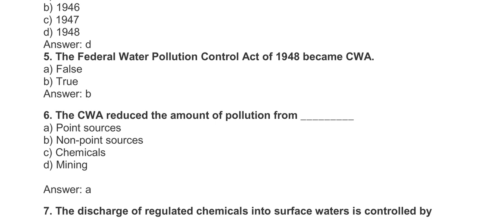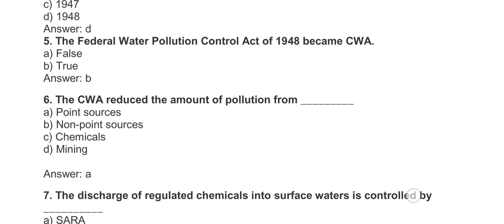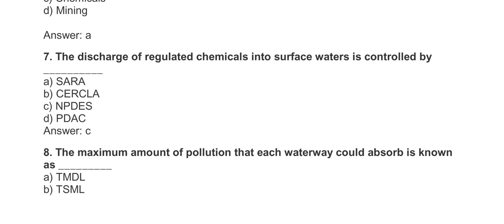Number 6. The CWA reduced the amount of pollution from point sources, non-point sources, chemicals, mining. The answer is A, that is point sources. The discharge of regulated chemicals into surface water is controlled by dash: SARA, CERCLA, NPDES, PDSC.